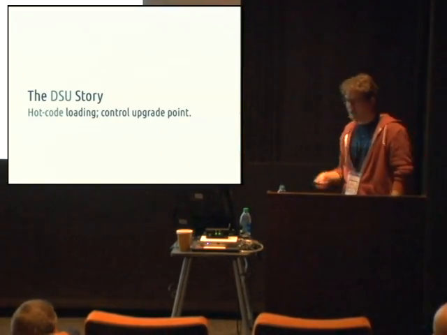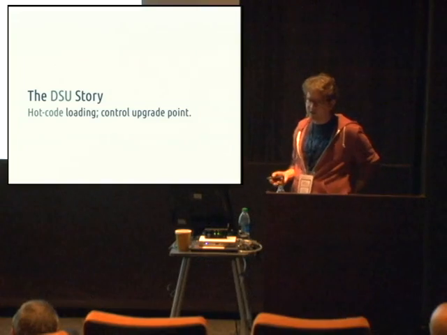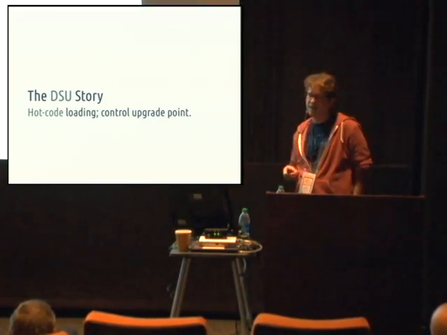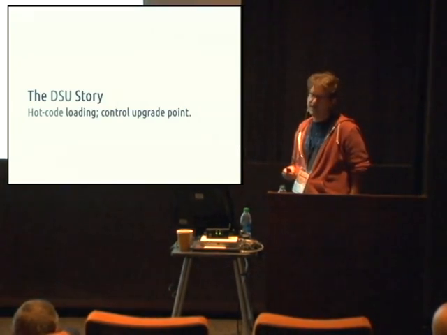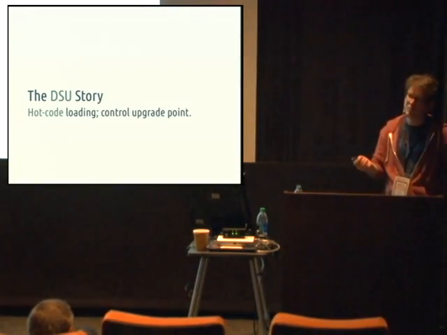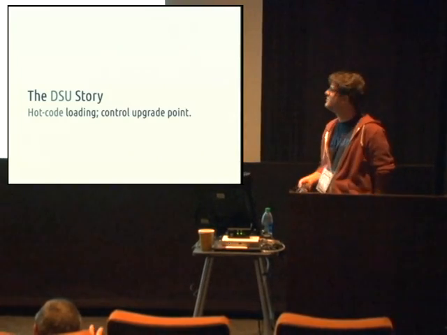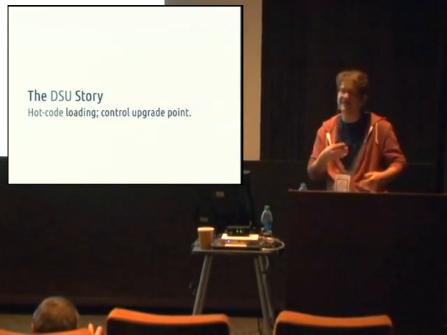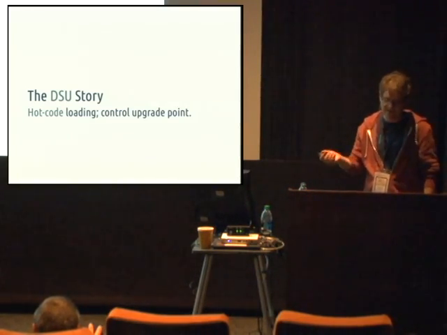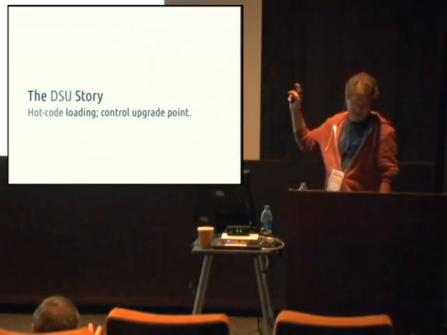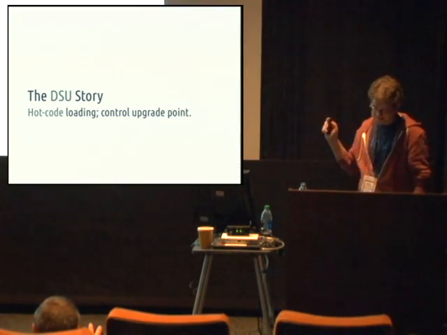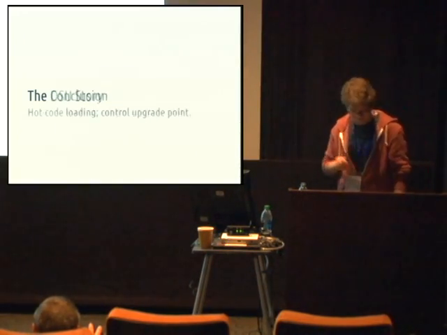So in the Erlang VM, you have multiple processes running. Each of those can be running a module, and you can have two versions of a module loaded in the system. The processes can be running different ones. If those are tail recursive processes like GenServers that run forever, you can control the point where you want the upgrade to happen. It allows you to have a bunch of callbacks to handle how you transition state if you have records or things like that that are held in state that need to change. So this is really cool, and this is a very unique feature that you should take advantage of if you use Erlang. It is non-trivial, that is for sure.